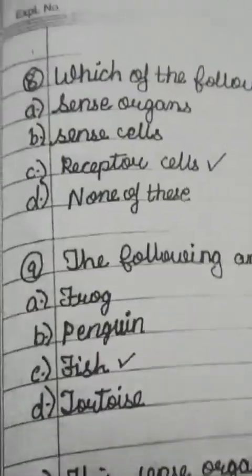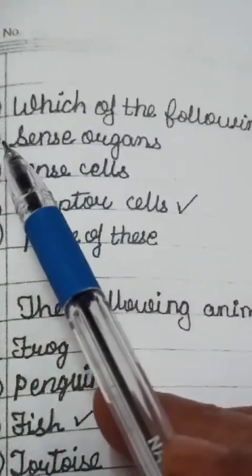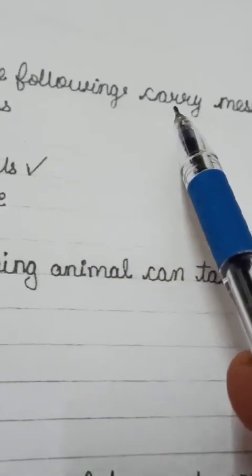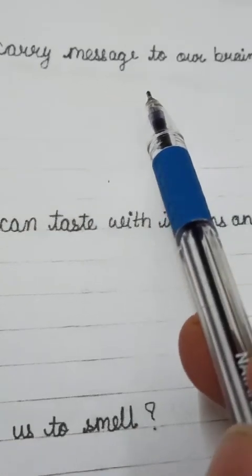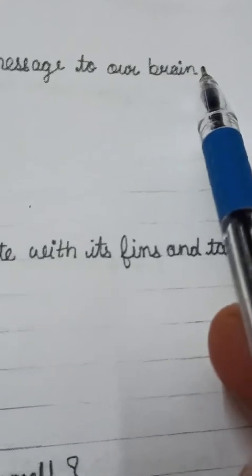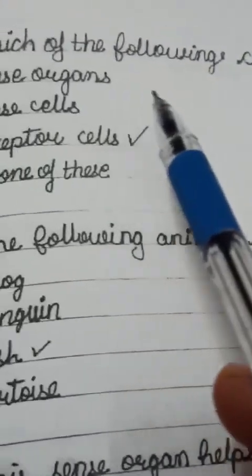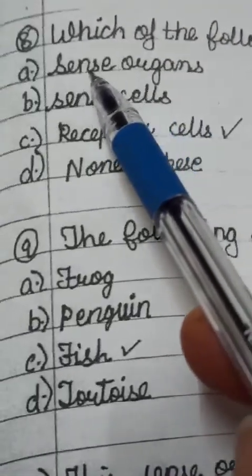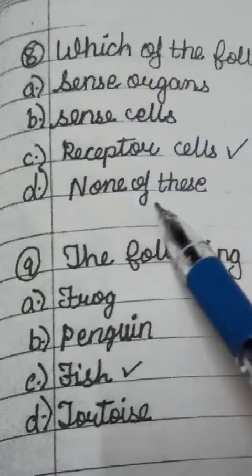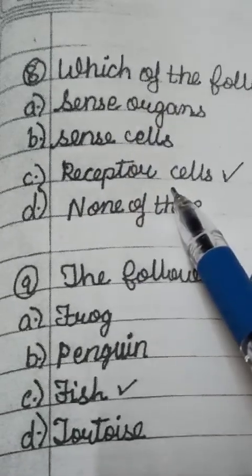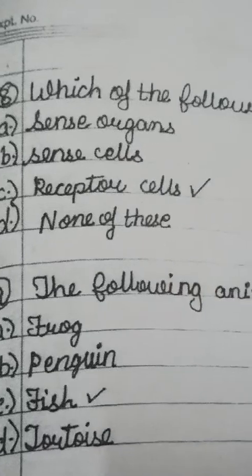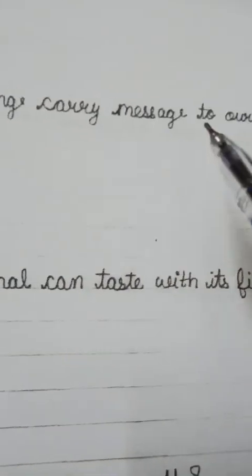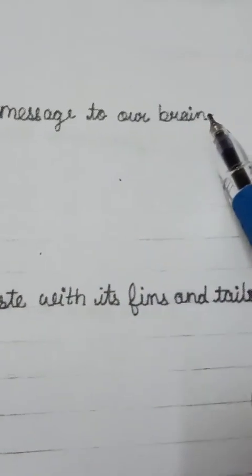And next one is, which of the following carries messages to our brain? Means from these 4 things, which one carries messages from the sensory cells to our brain?